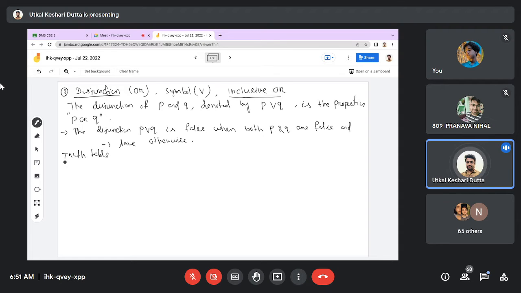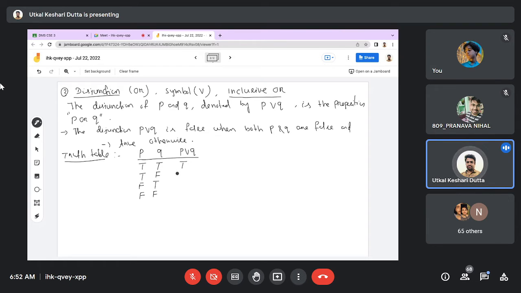That is also called inclusive or. P is given, Q is given, we are going to find P disjunction Q. Same possibilities: true, true; true, false; false, true; and false, false. See, inclusive or, true, true: any one of them is true, so it is satisfied. True.